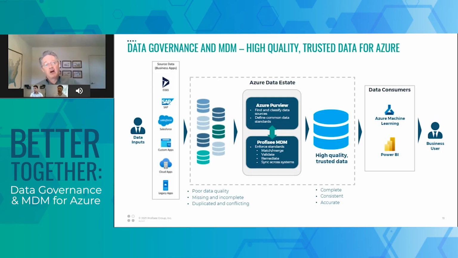And then importantly, optionally, to synchronize that data across multiple systems, not just make the data available to the downstream consumers, but in many situations, now that you've got higher quality, more useful data, you want to sync it back to some of the source systems and make sure that they also have access to that data. So that's the combination of the two products, and that's why each one of these products has a valid and important role independently, but together they really form the platform of the high quality trusted data that is going to maximize the business value of data.